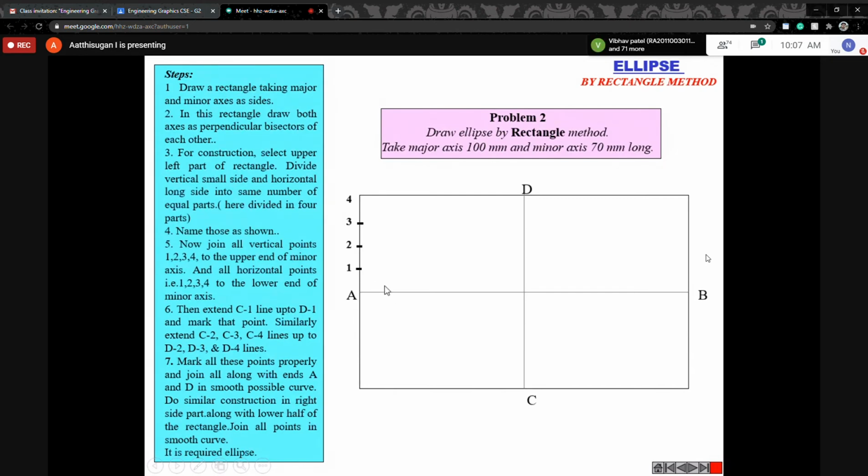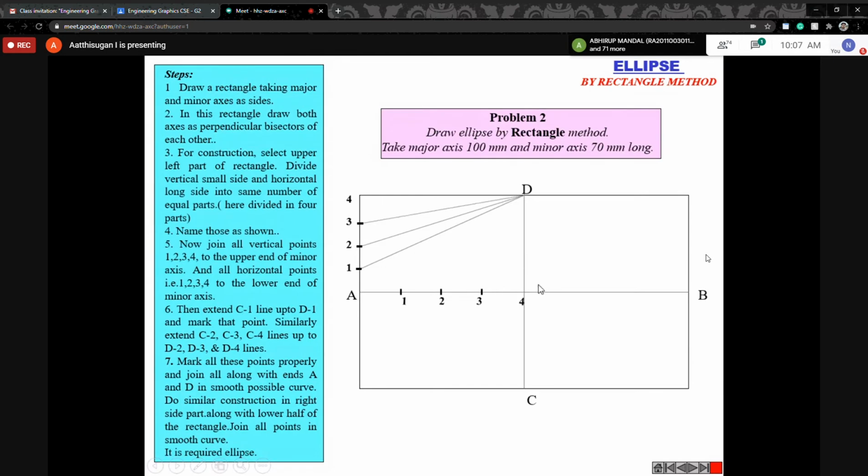Similarly for this line also. The horizontal line is also divided into the same number of equal parts. Remember, the number of equal parts should be equal. Dividing here into 4 means the other side should also be 4. The next step is from 1 to D, draw a line. So 1 to D, then 2 to D, 3 to D.